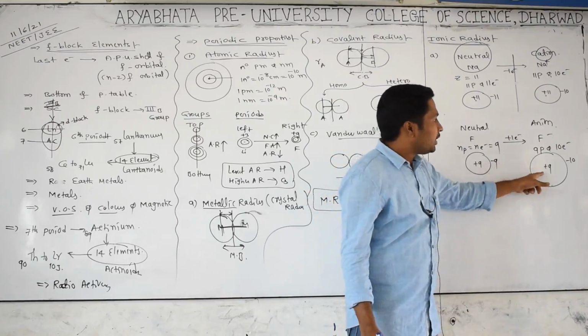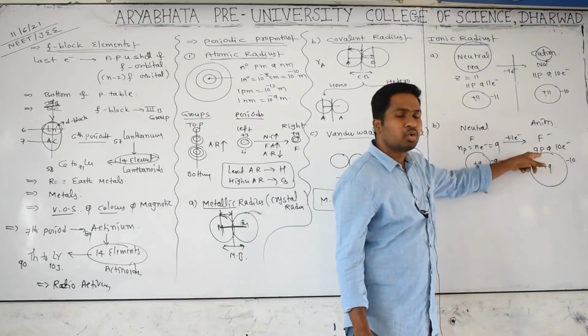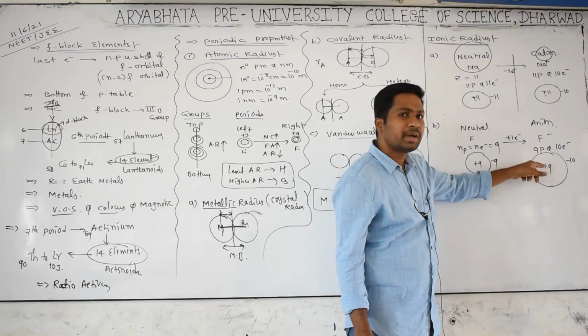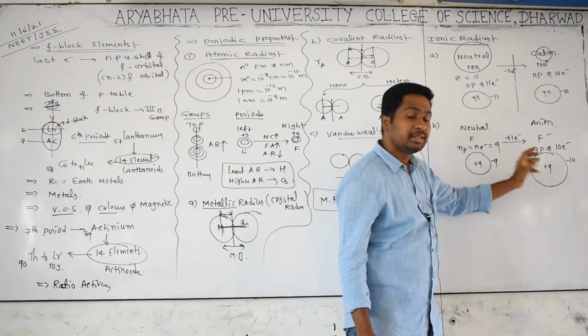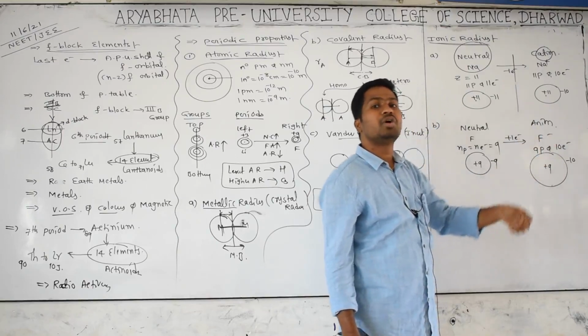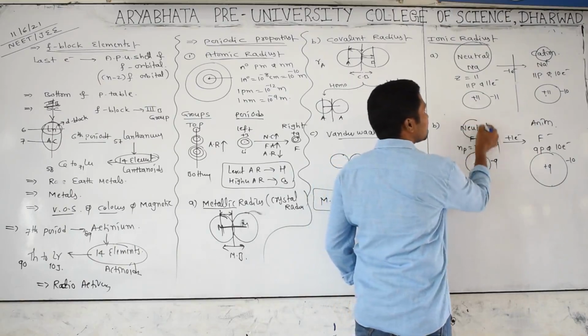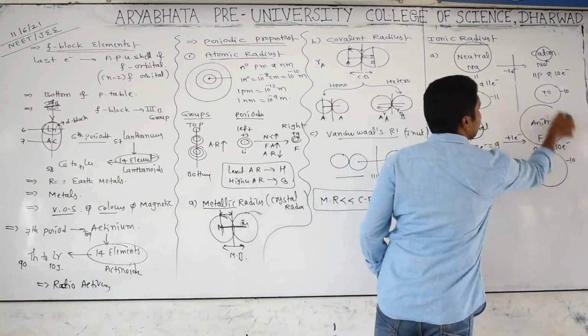In the case of an anion, the number of electrons is dominating the proton number. That's why the holding capacity of the nucleus for the electrons will be less. Then the electrons go away from the nucleus, and the size keeps increasing. Now come to this. The neutral atom is small in size, but the anion is bigger in size.